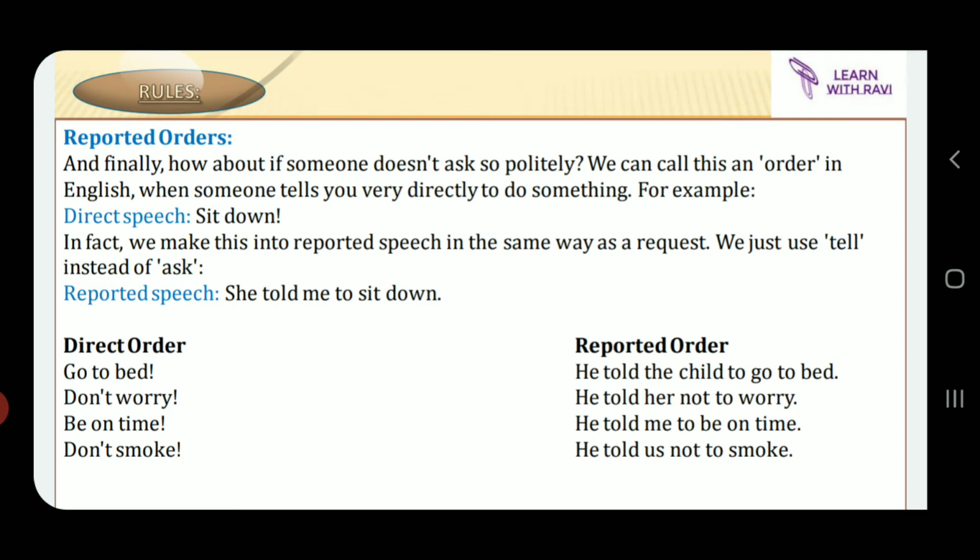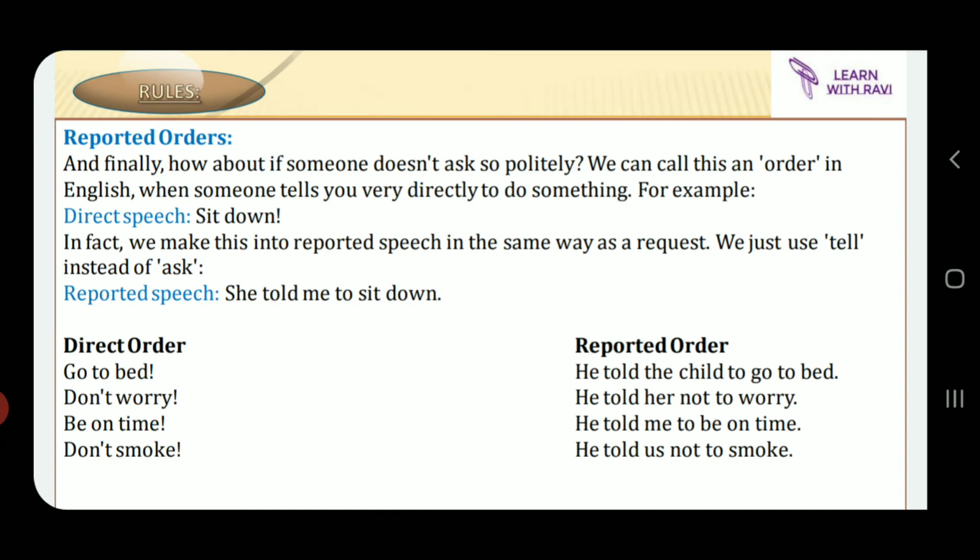If you are getting an order, we make this reported speech in the same way as a request. We just use tell instead of ask. She told me to sit down, because this is an order. So she told me and I have to follow. I'm bound to follow the instructions given by her, the orders given by her. Direct order, go to bed. This is again a direct order given to a child by his parents. So he told the child to go to bed.